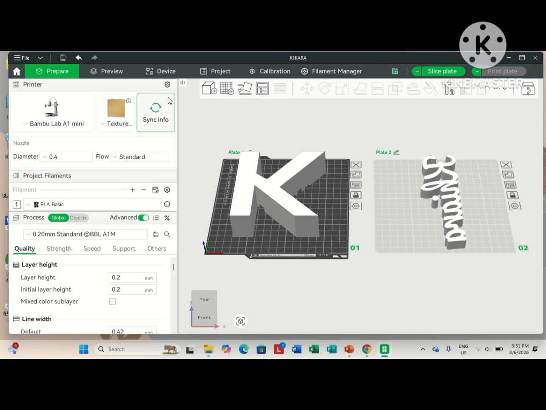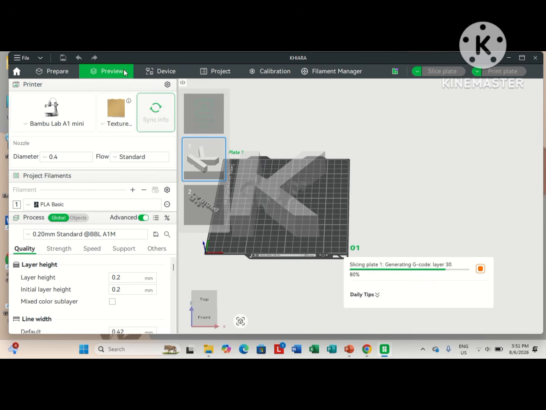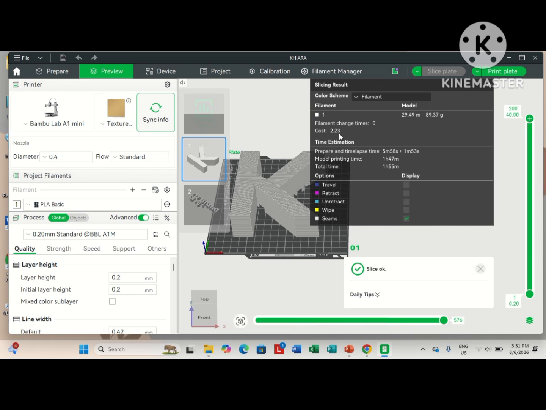Click the preview to check how long the printing process will take. For the letter K, it is estimated print time is all about 1 hour and 55 minutes.